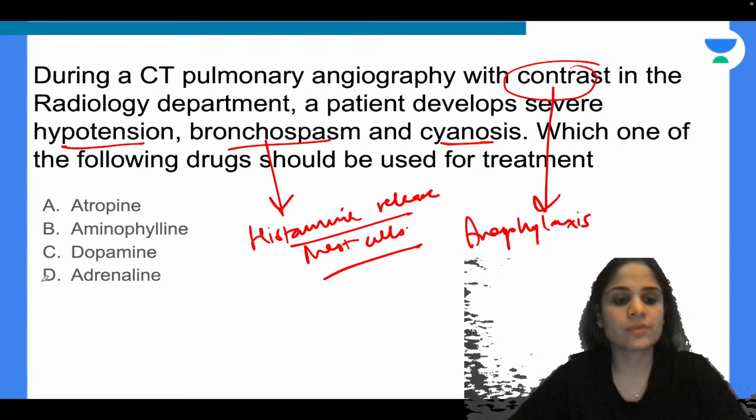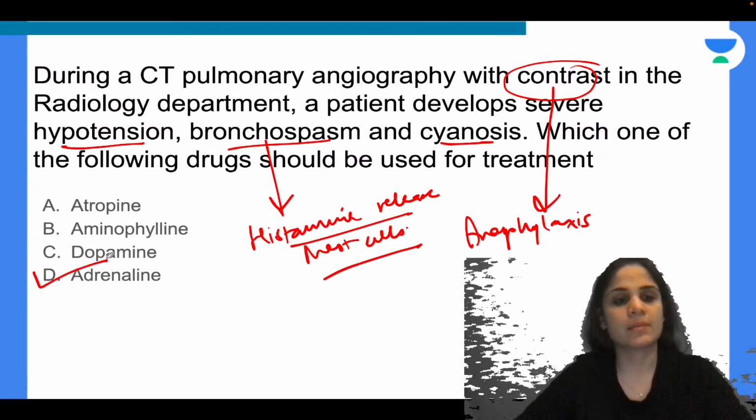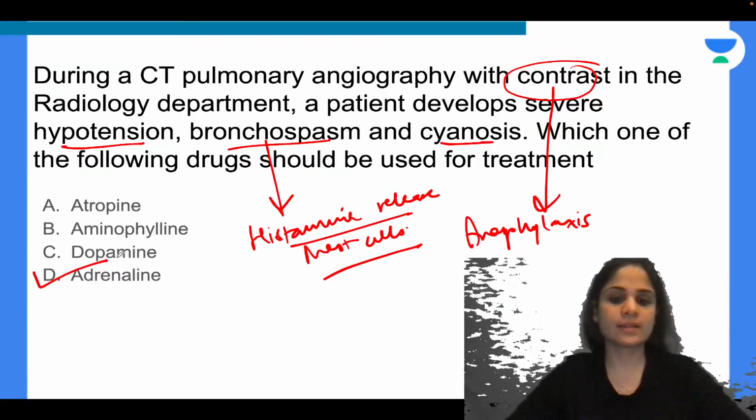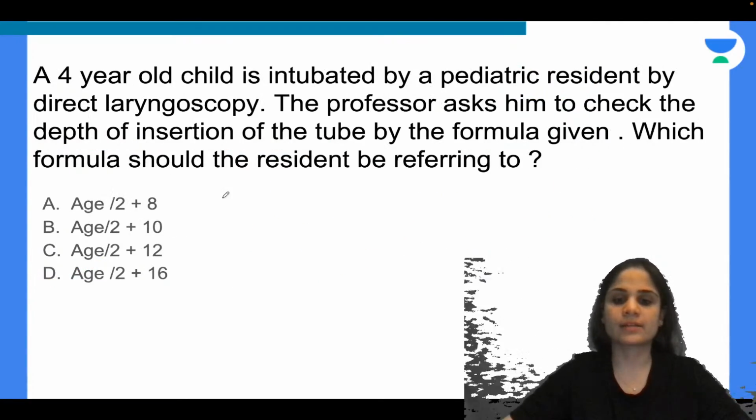So what is the drug of choice for anaphylaxis? It is nothing but adrenaline. There is no other drug of choice, only adrenaline is a drug of choice in case of anaphylaxis.